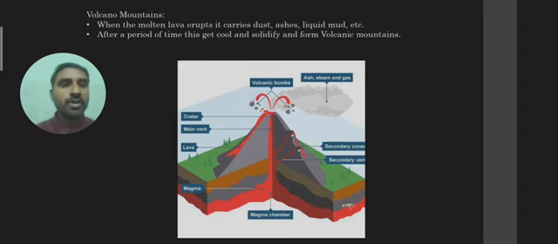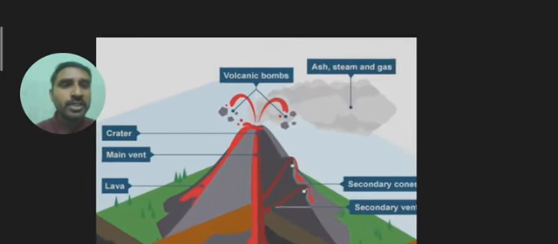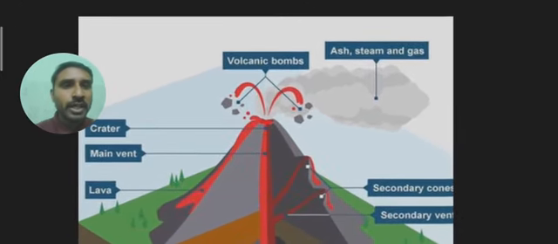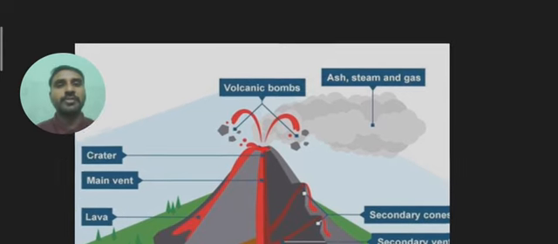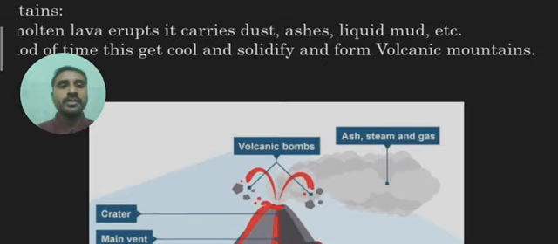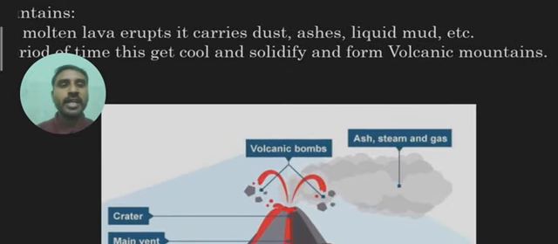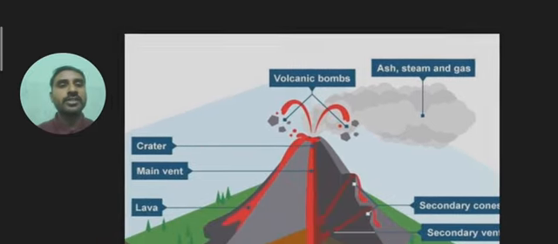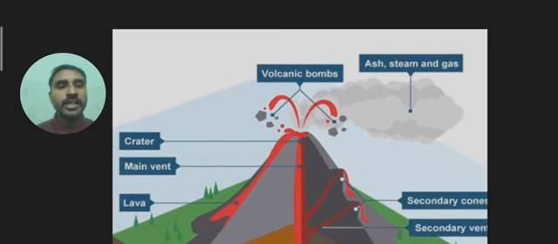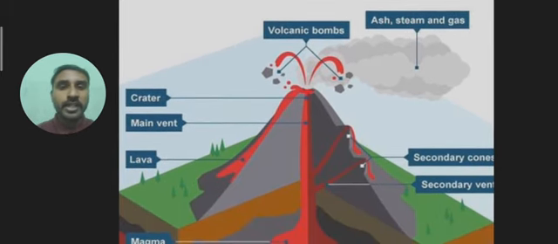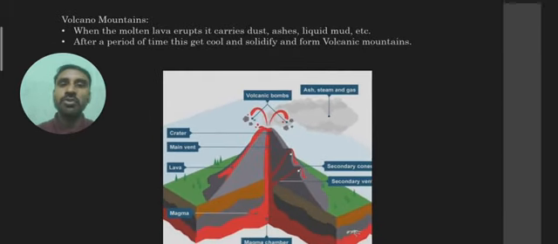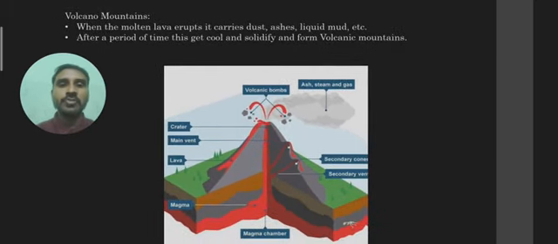When this comes out from here, where volcanic bombs are written, the liquid mud, dust and ashes get settled down on the sides. That lava is very hot and it floats.